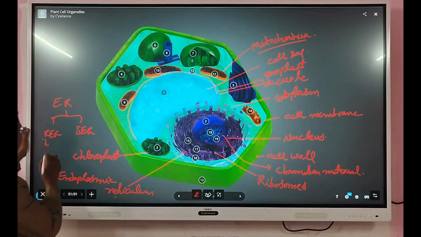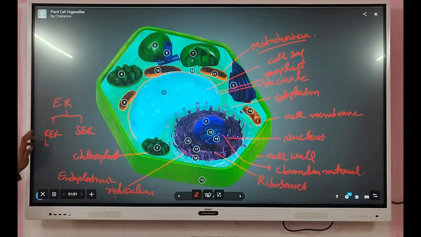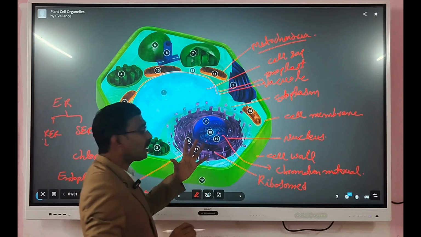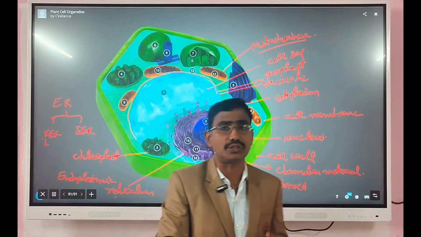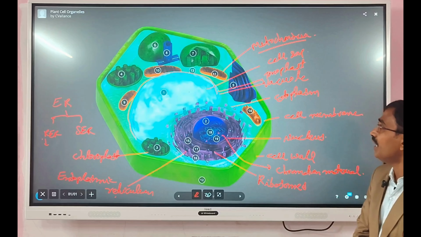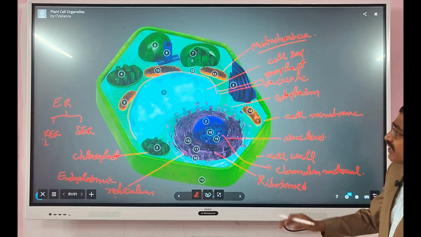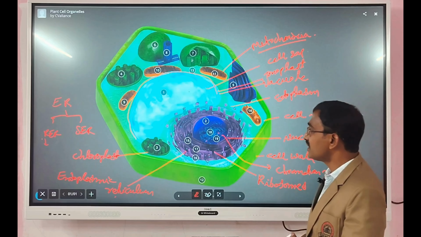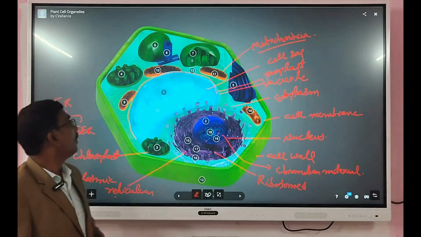That's why the main function of RER is protein synthesis. And the SER, in that region, ribosomes cannot attach. So the main function of SER is lipid synthesis. So different cell organelles are present inside the plant cell.